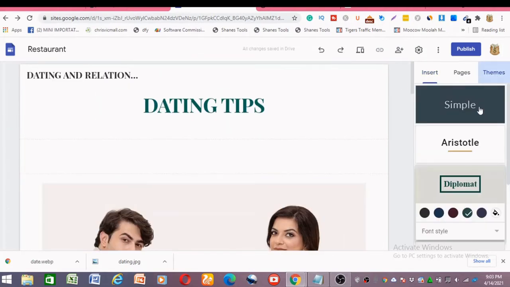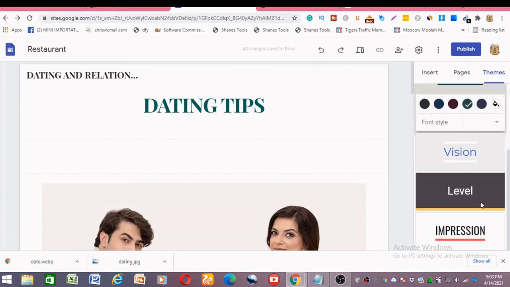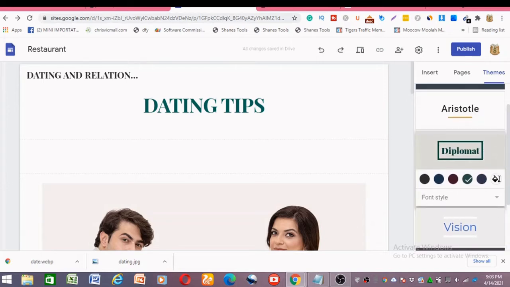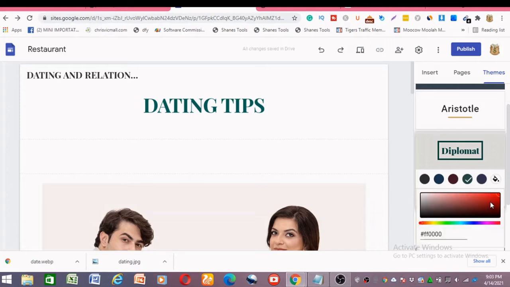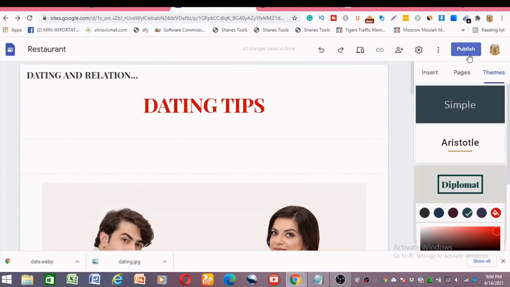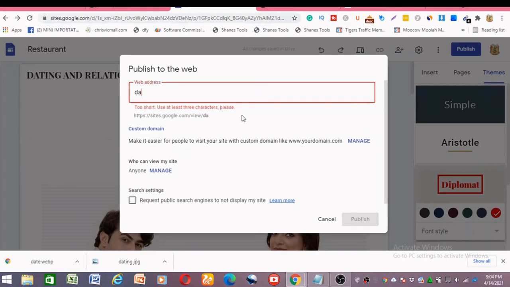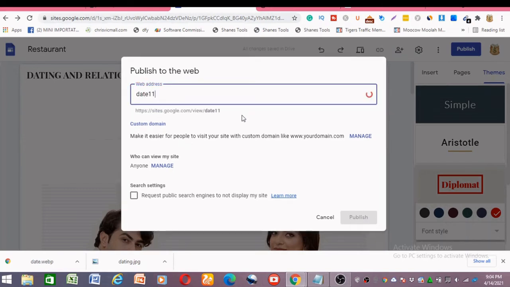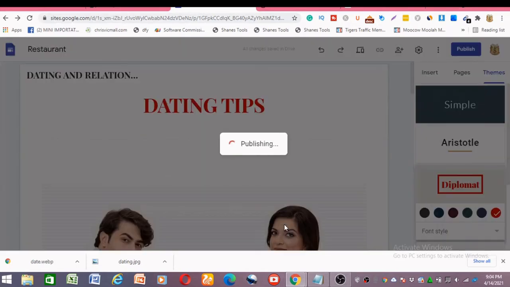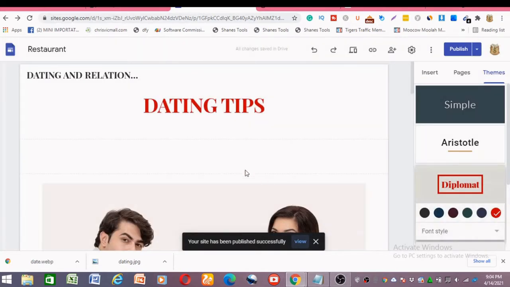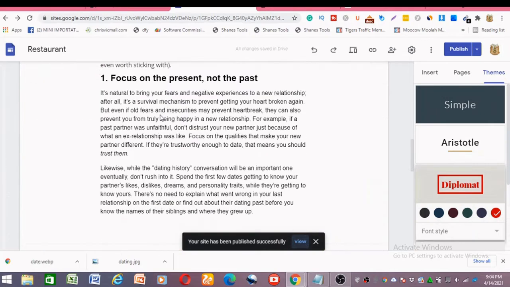Let's change the theme so that it will look more okay. Let's use red, red stands for love, I think. So let's use red. Then you hit on publish. I'm going to use date on 1, and you publish. So we have our landing page, a professional landing page.